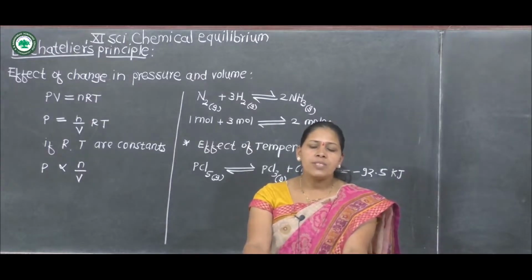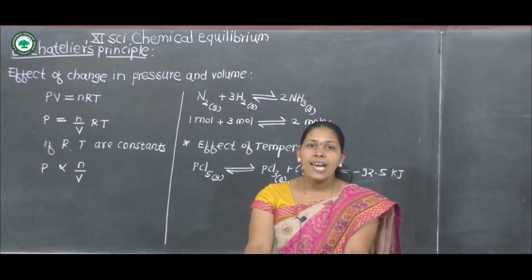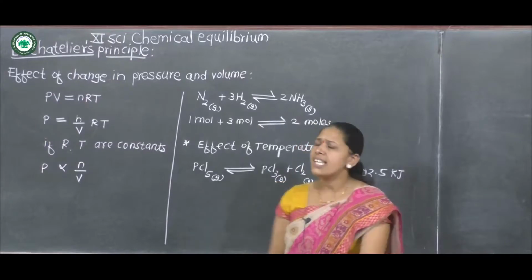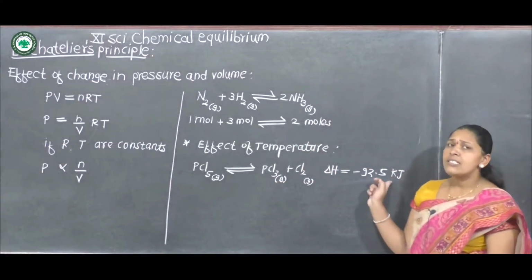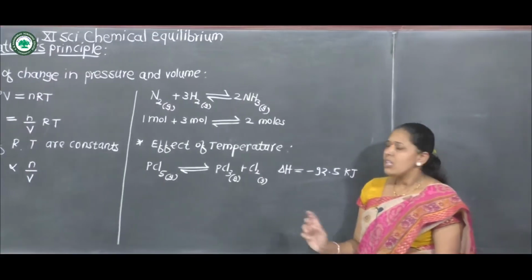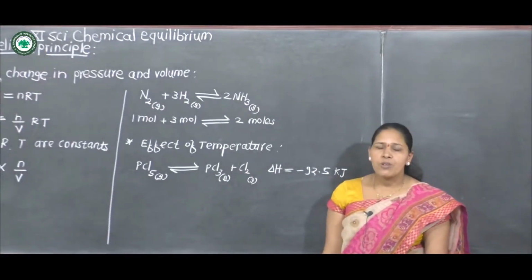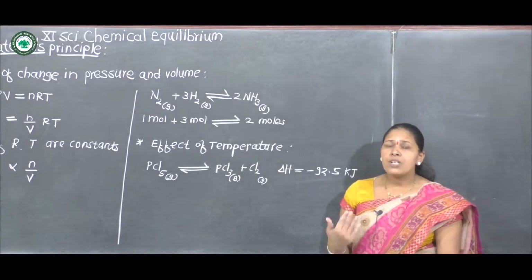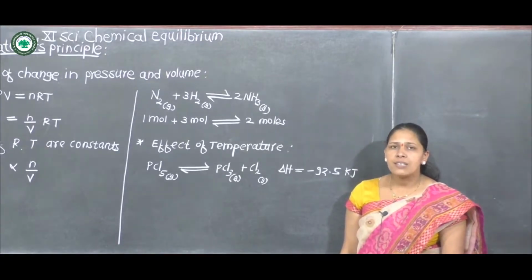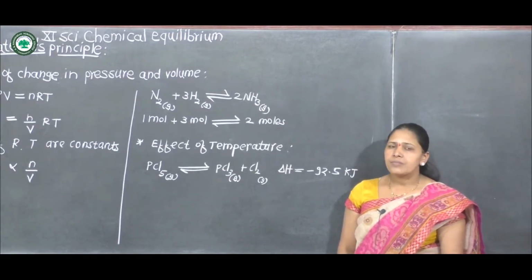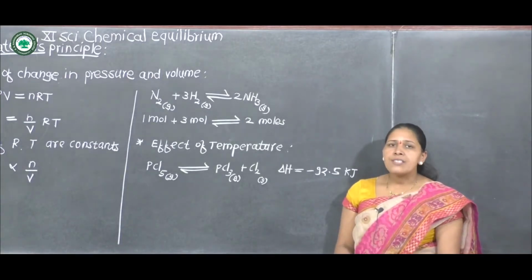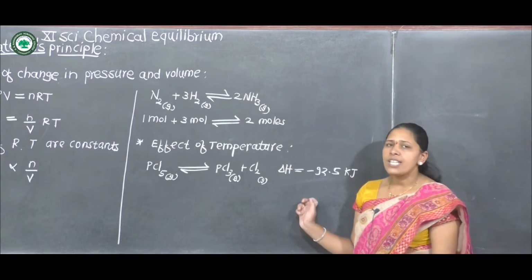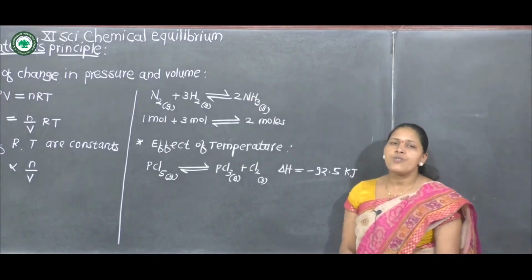Therefore, equilibrium must shift in the reverse direction to use up the added heat. That means the heat released during the forward reaction is 92.5 kilojoules, that is, the temperature of the reacting system increases. Then, to decrease or balance the heat evolved in the forward reaction, the reverse reaction is favorable.